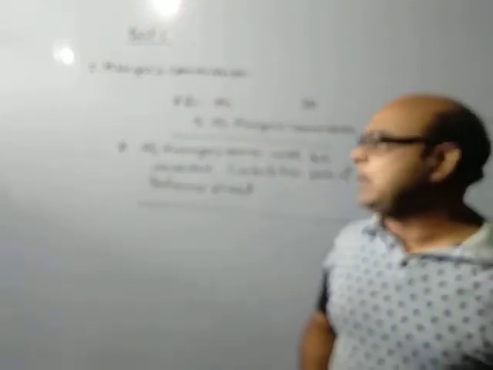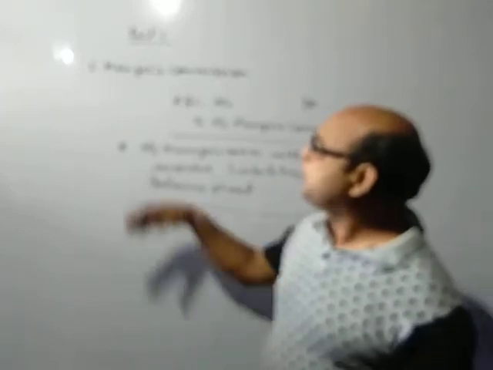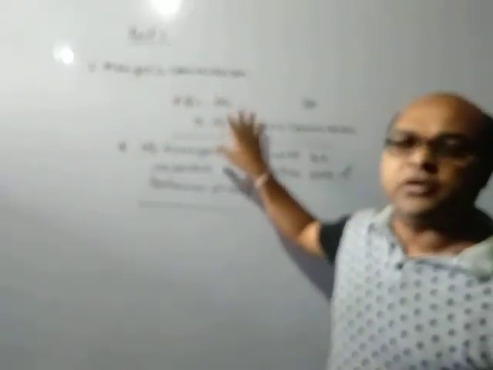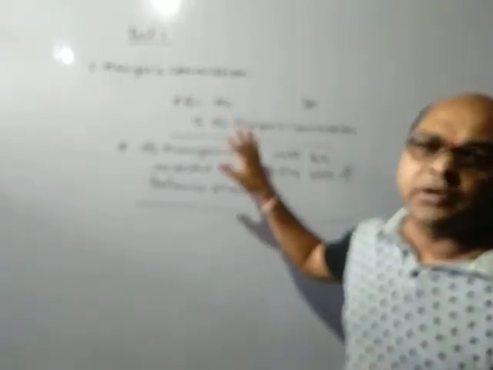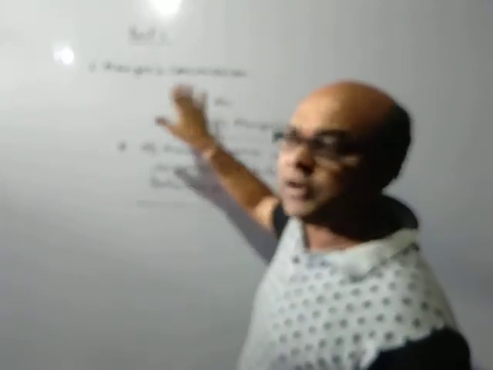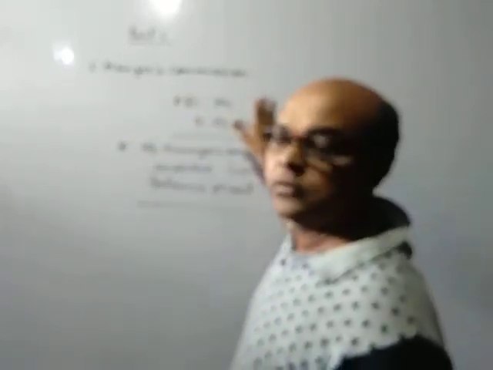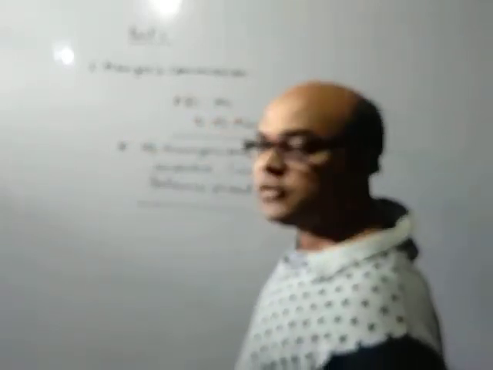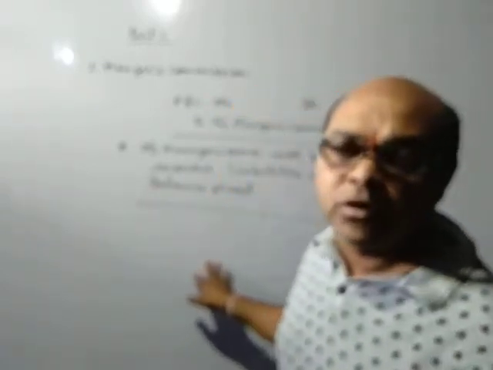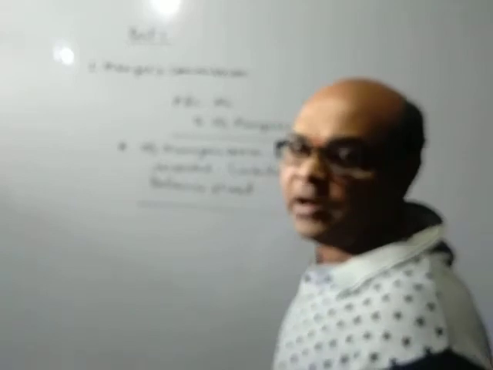Before this, we have seen partner commission. And for partner commission, we have learned the entry: P&L appropriation account debit to partners' commission, and partners' commission account debit to partners' capital account.